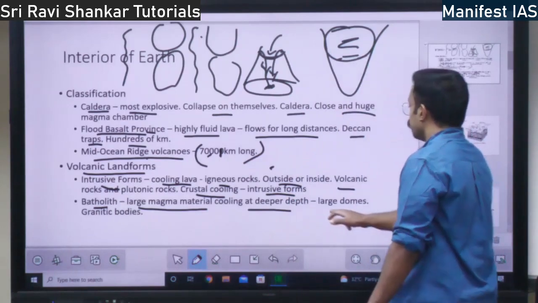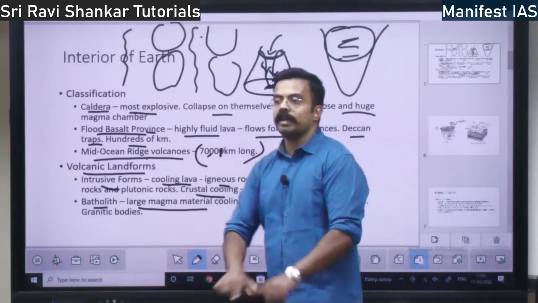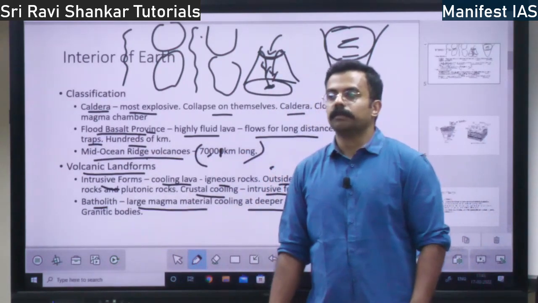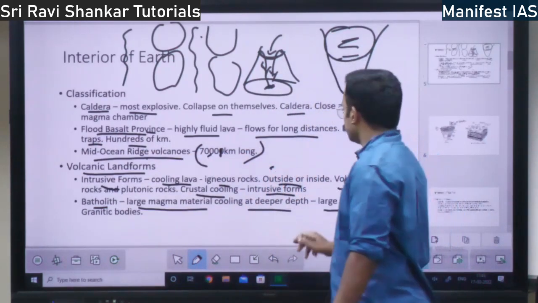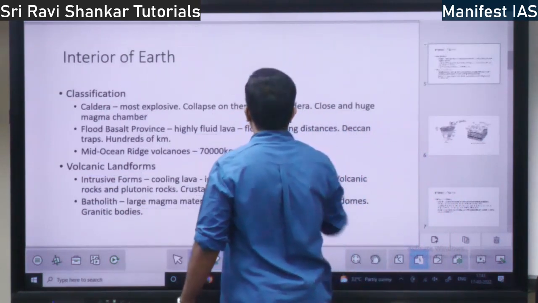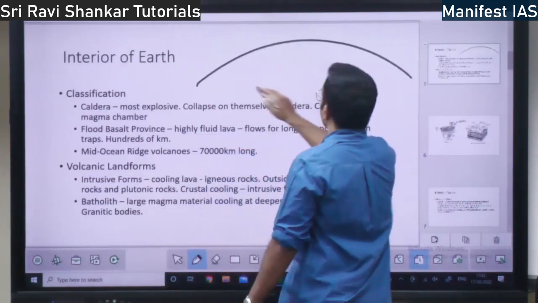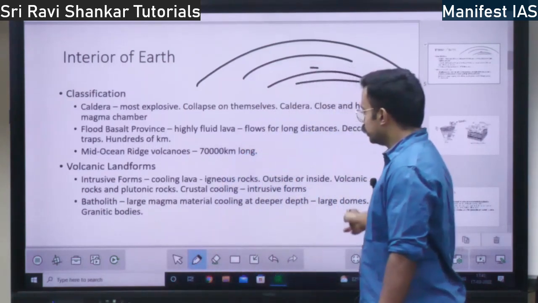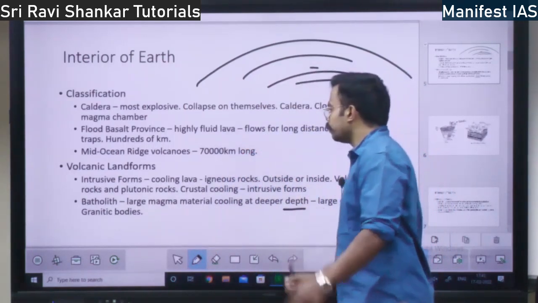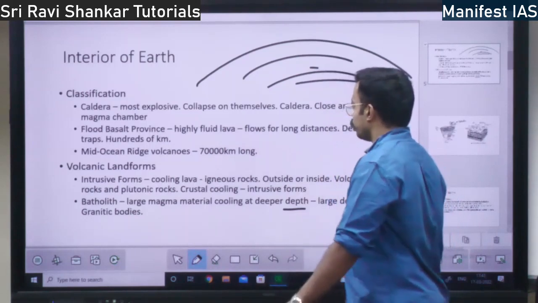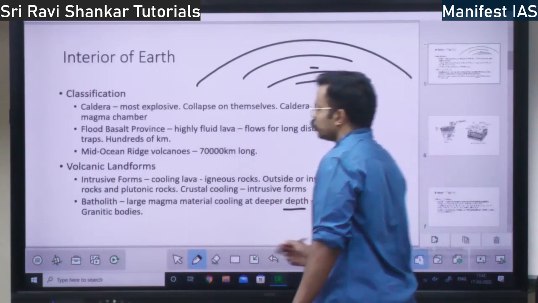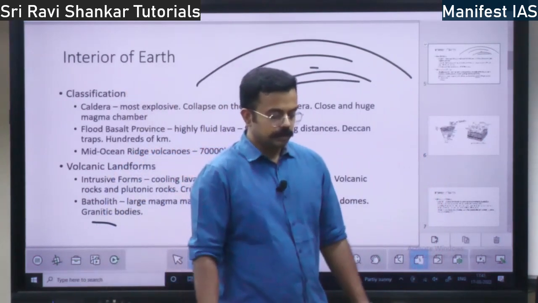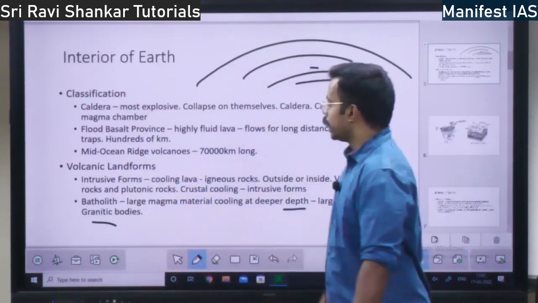So it forms large domes. There will be very large domes forming within the earth because of batholith. It will be in the form of a dome, and all this will be rock, right? It will form at a very deep depth, so large domes will be there. So what will be the material of the batholith? It is granite. Batholith is formed out of granite.